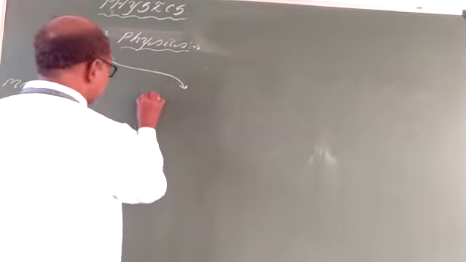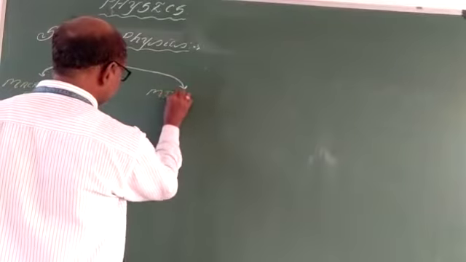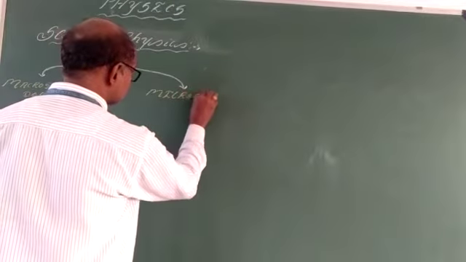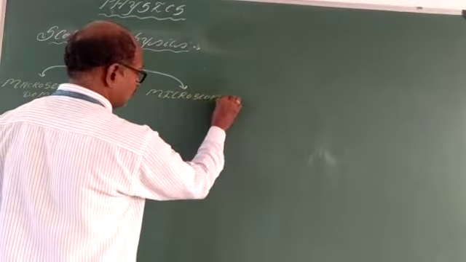Another one is termed the microscopic domain.